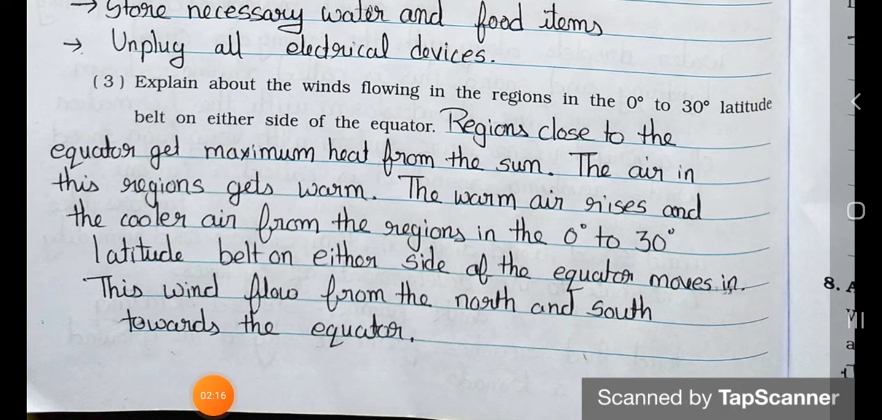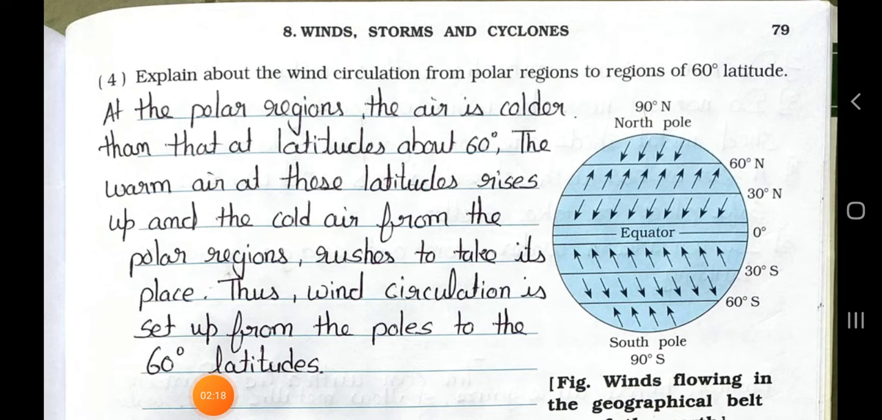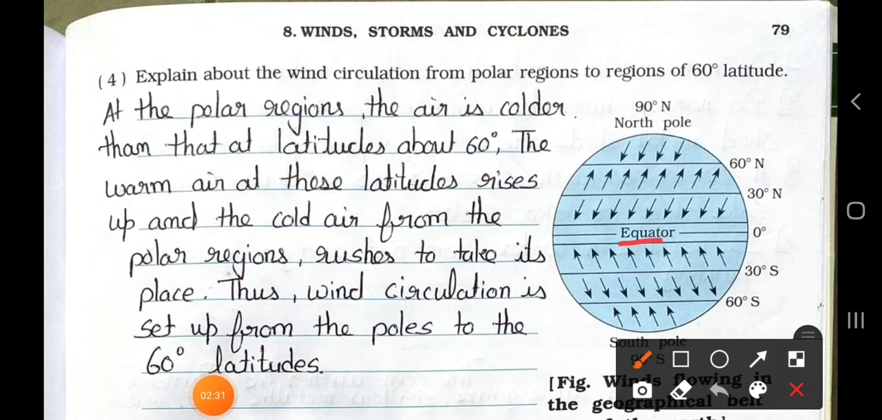This wind flows from the north and south towards the equator. Now see the next page. See the question number 4. Explain about the wind circulation from polar regions to regions of 60 degree latitude. See here, first of all we will see the figure. Here it's equator and here it's 0 degree, then 30 degree, and to the north it's 30 and 60, and here 30 degree south and 60 degree south, and see here 90 degree north pole.